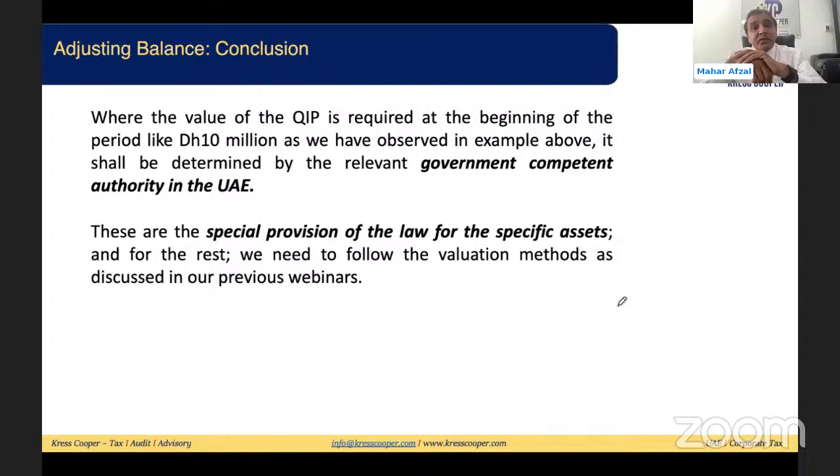The special provision of the law is for specific assets, as I discussed earlier. These provisions of the law are not available for all assets. For all respective assets, we already discussed in the previous articles and webinars how to ascertain the market value. This provision is applicable specifically for the four qualifying assets: qualifying immovable property, qualifying intangible asset, qualifying financial asset, and qualifying financial liability.